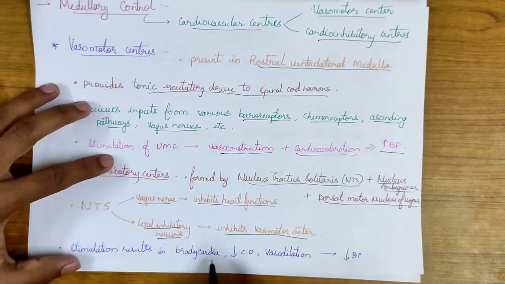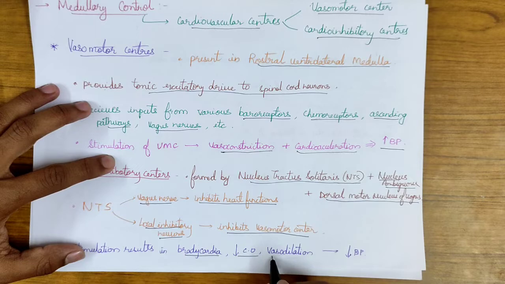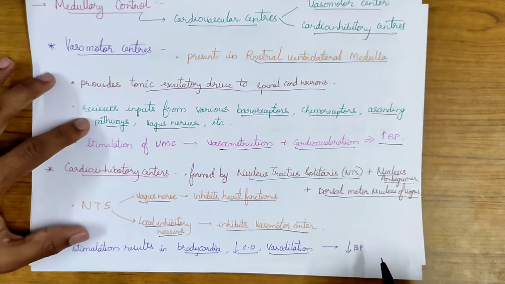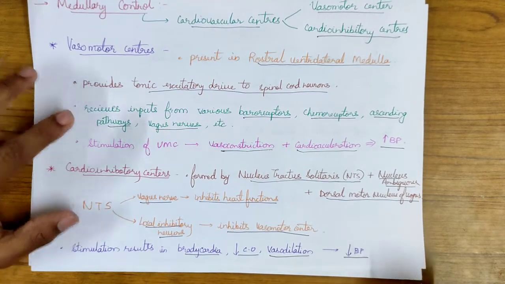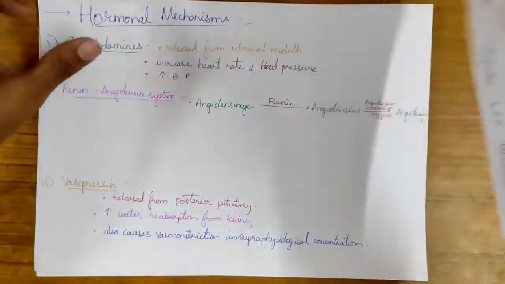Its stimulation results in bradycardia, a decrease in the cardiac output, and also vasodilatation. So it thereby decreases the BP. So this is about the medullary control.